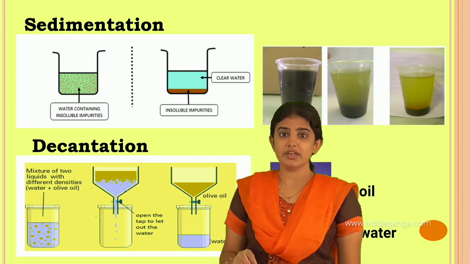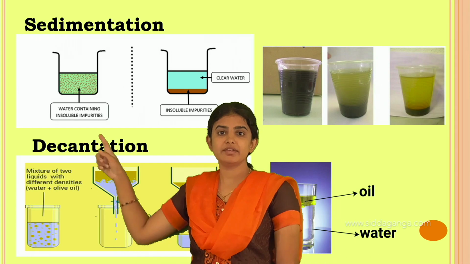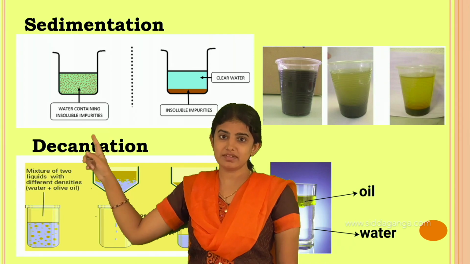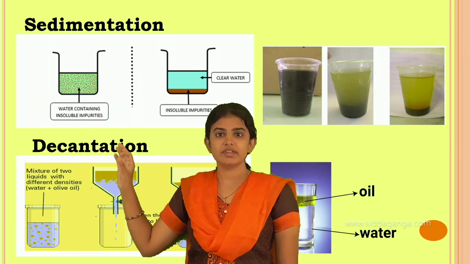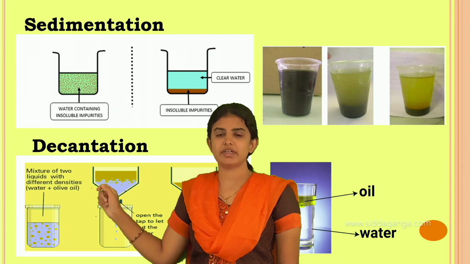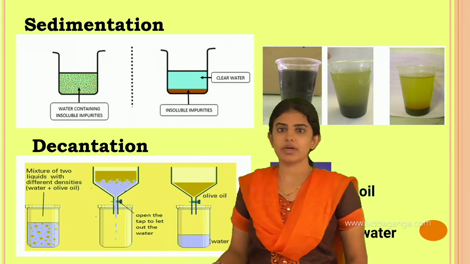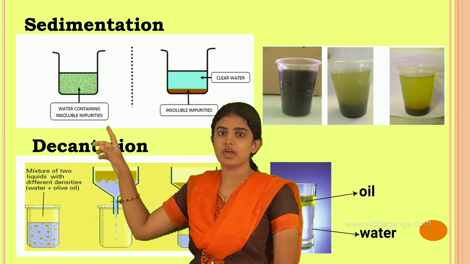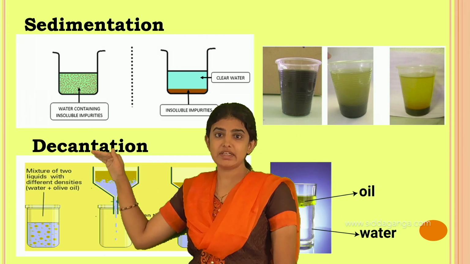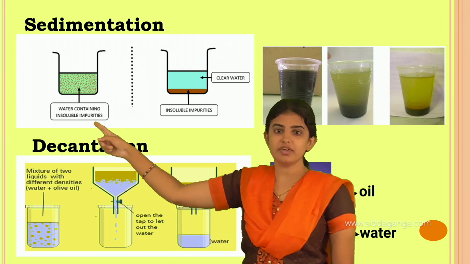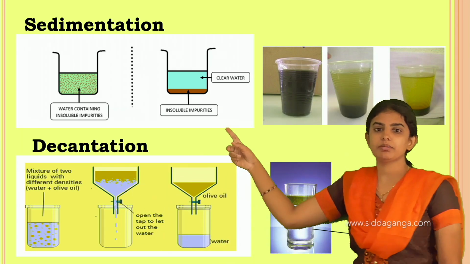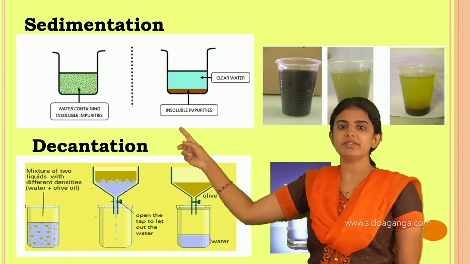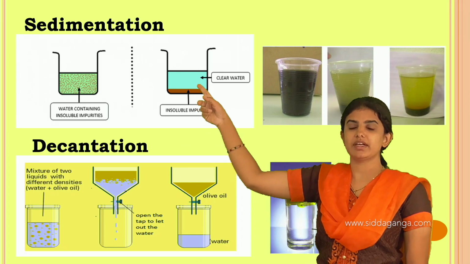We call them insoluble impurities, and these are nothing but sand, or instead of sand we can take mud, which are insoluble in water. This process involves the settling of the impurities at the bottom of the flask. See here, at the bottom of the flask the impurities settle, leaving behind the clear liquid here.